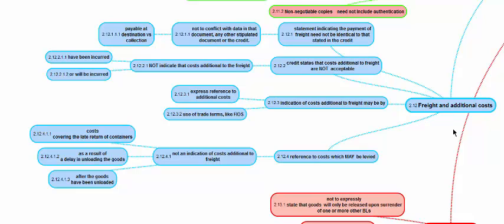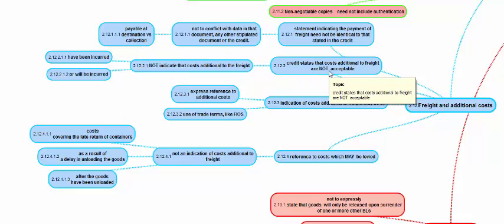Freight and additional costs. Freight is the cost we pay to the carrier for carrying the goods, and additional cost may be cost related to freight or otherwise. A statement indicating payment of freight need not be identical to that stated in the credit. The credit may call for freight prepaid or freight collect. The transport document may say freight payable at destination, freight paid at departure port. It can say any other words. It need not be identical to what is stated in the credit. So payable at destination and freight collect is one and the same, and the LC may say one and the transport document may say other, and still it is acceptable.